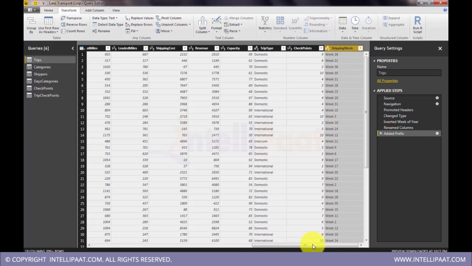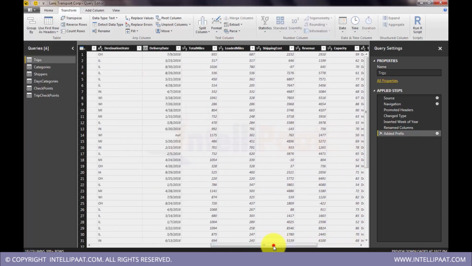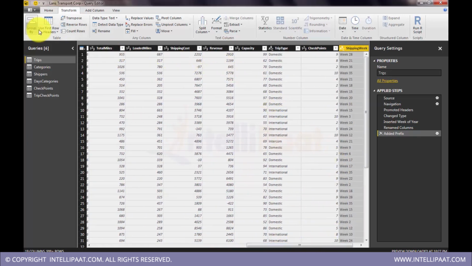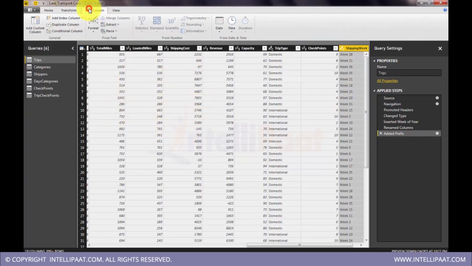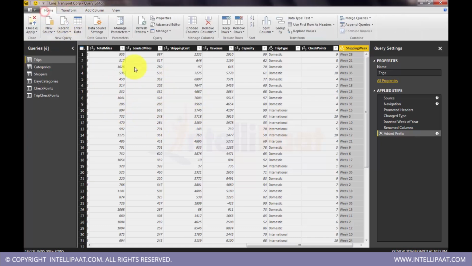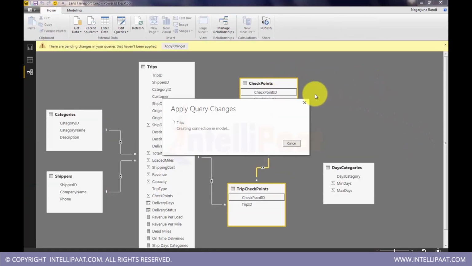Now save this. We will cover these transformations more later. For now, I just wanted to show the overall view, how it looks. We got transformations we can directly apply on the tables. We can add columns with functions. All the steps that we do will be listed here. At any point in time, if we don't want certain steps, we can remove them. And once we are done with Power Query, we need to click close and apply. Then that will reflect into our actual development environment.